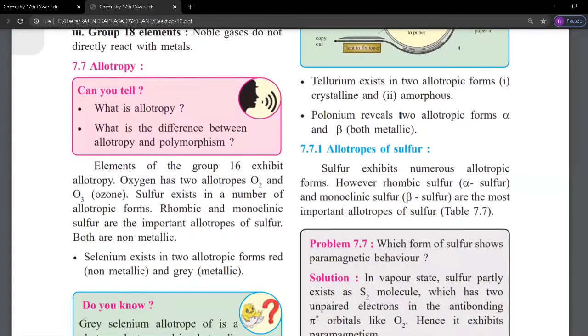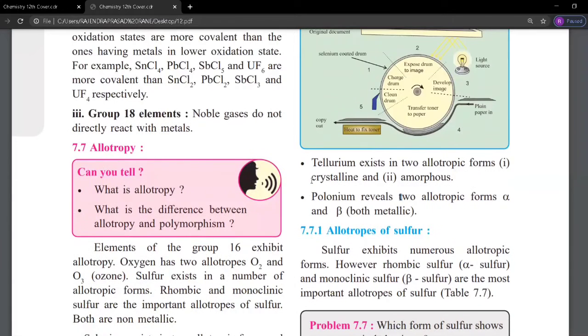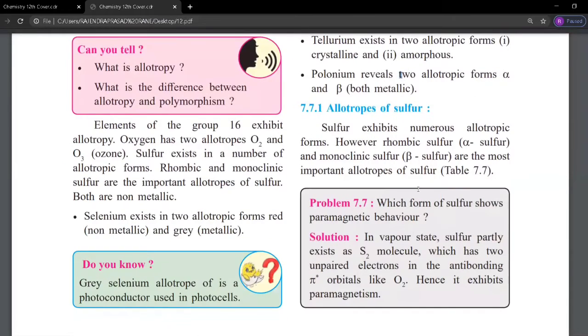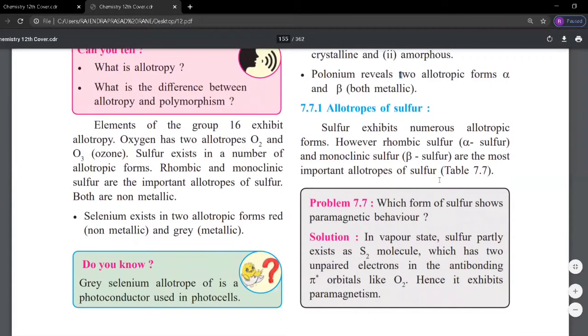Allotropes of sulfur means the same element but different existence, alpha sulfur and beta sulfur. They exhibit numerous allotropic forms, just like alpha sulfur and beta sulfur.